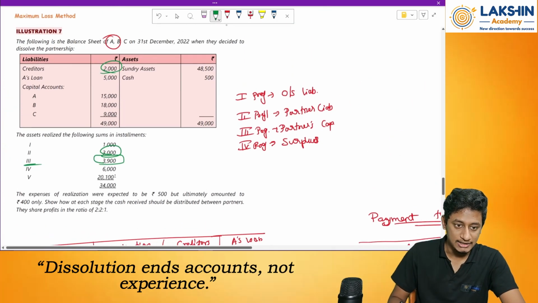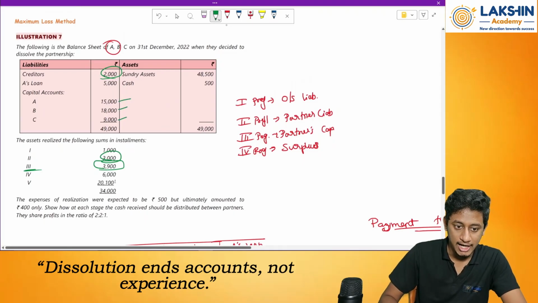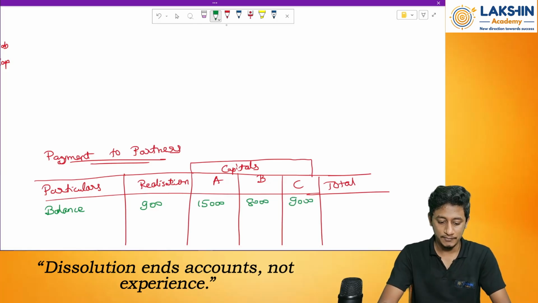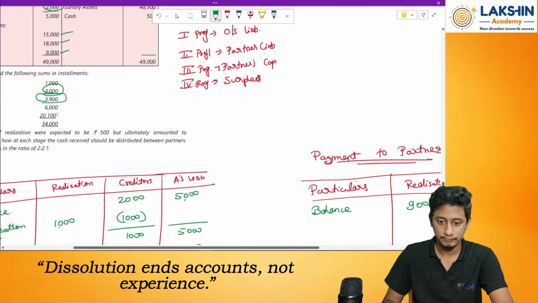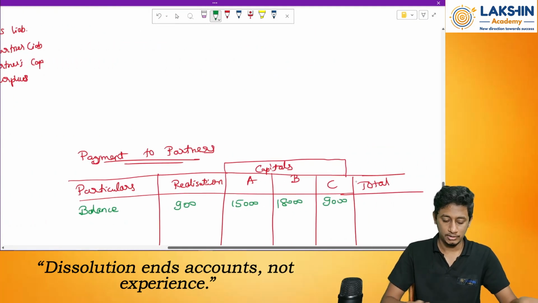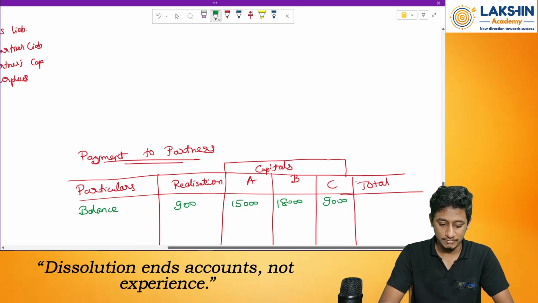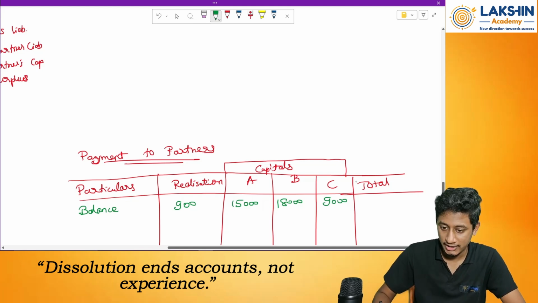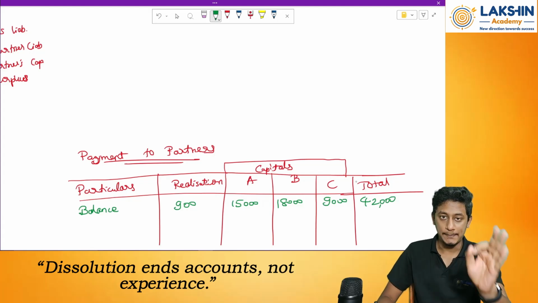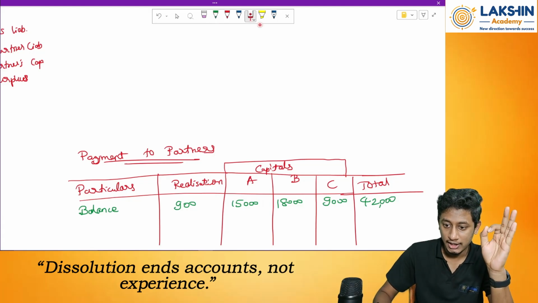Then the partners' capital accounts: 15,000, 8,000 and 9,000. Make a total of all the capital. 15,000 plus 18,000 plus 9,000 equals 42,000. Right? Capital I need to pay is how much? 42,000 is to be paid.